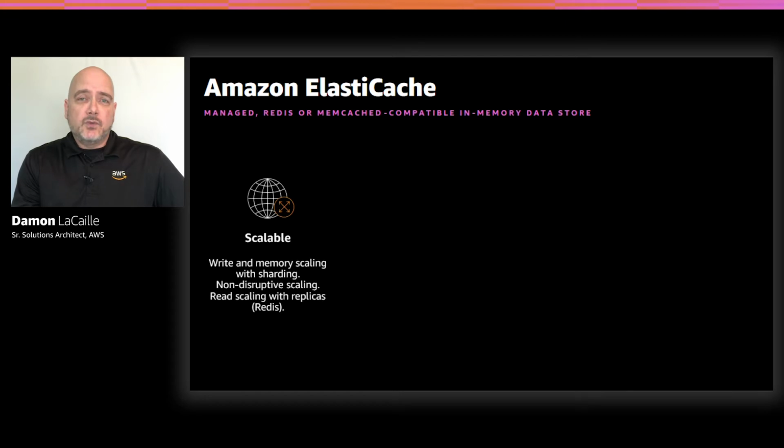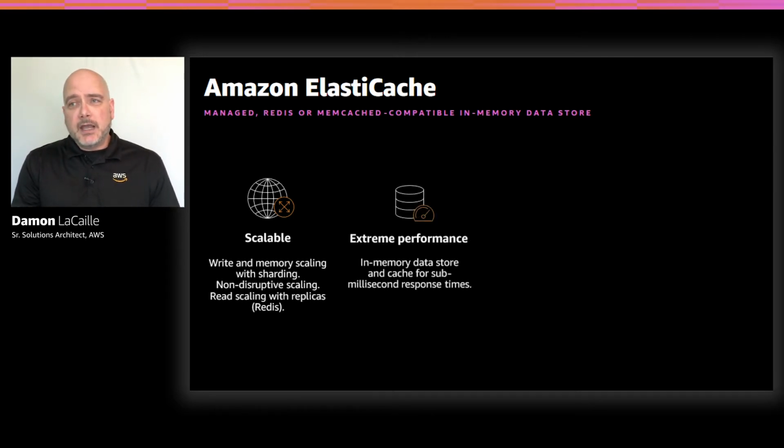Amazon Elasticache is an in-memory data store and cache, and it is highly scalable, allowing for Redis nodes from as small as 1 node to as large as 500 in a cluster. And with this non-disruptive horizontal scaling, it can scale to meet the challenging and changing needs of your applications that we just talked about. Extreme performance is what Amazon Elasticache is really well known for. As an example, Elasticache can execute some commands in about 10 microseconds. And combined with that horizontal scaling, this provides the ability to have tens of millions of requests per second.